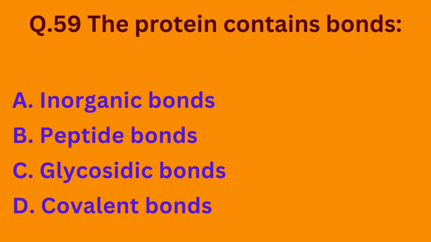Question number 59. The protein contains bonds. Option A, inorganic bonds. Option B, peptide bonds. Option C, glycosidic bonds. Option D, covalent bonds. So the proteins contain peptide bond. The correct option is option B.